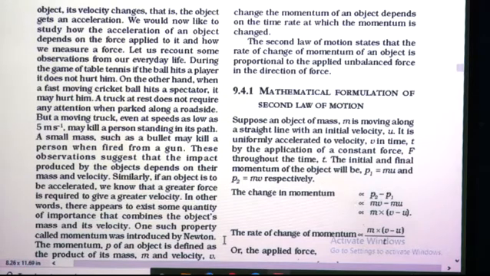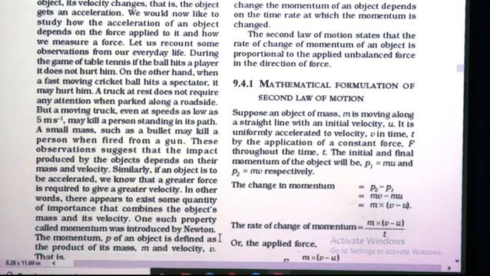So students, in this second law we are going to discuss momentum. This momentum is the factor which is based on mass and velocity. This is introduced by Newton.